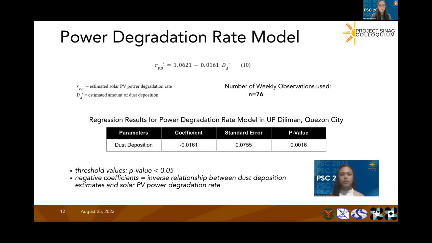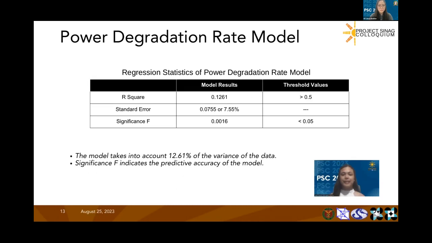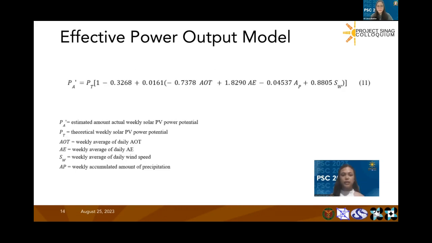Only the Quezon City data were utilized in constructing the power output model. The power degradation rate model for Quezon City is shown, and the negative coefficient shows an inverse relation of the power degradation rate and the dust deposition estimate. It can be inferred that the model does not take into account the majority of the variance of the data given its R value. However, the model could still give a reasonable estimate in the population because its significance F is within the threshold values. This shows that the dust deposition still has an effect on the solar PV power output.